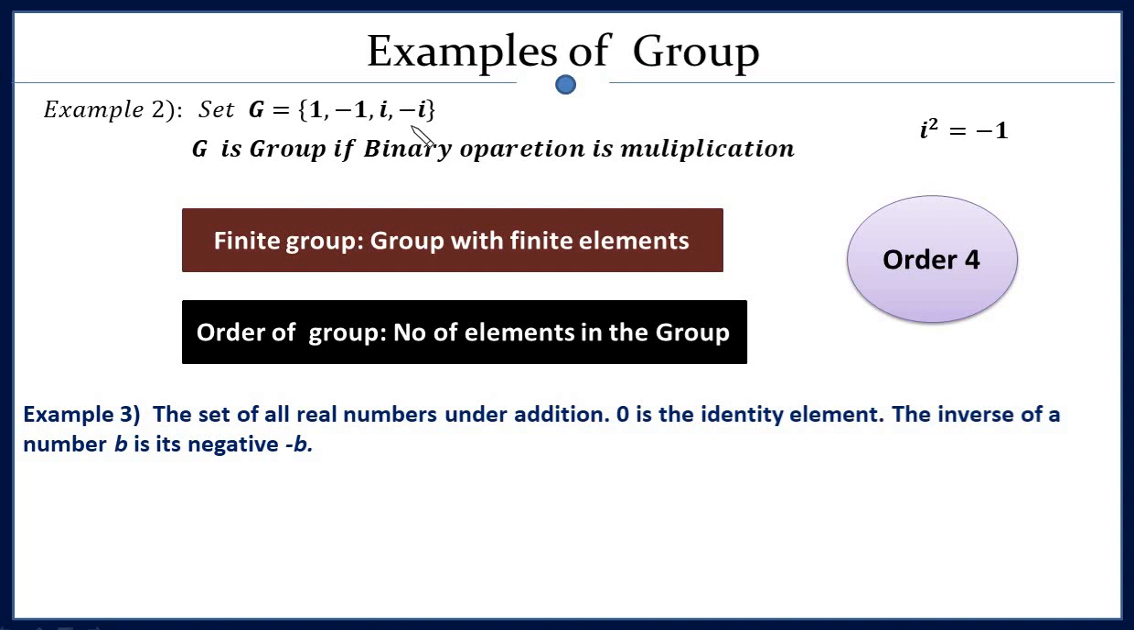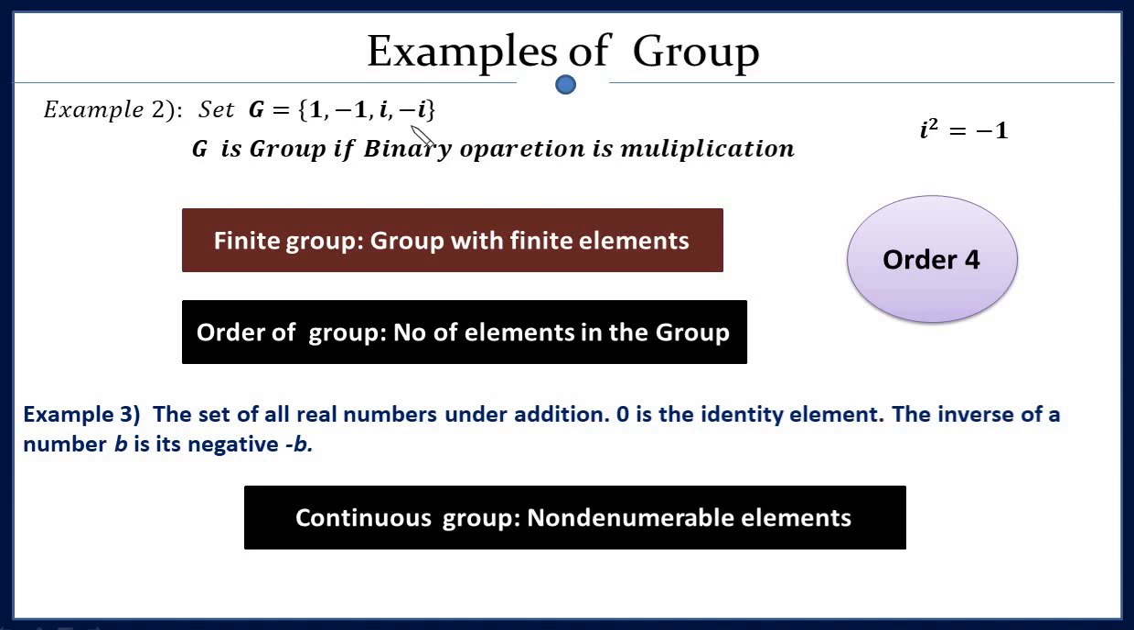Like example 1, 0 is the identity element for addition, and the inverse of any element b will be its negative, minus b. What we can see here is that the set of all real numbers makes this group an infinite group. Here the elements are non-denumerable, which means this group is called a continuous group. Let's move to example 4.